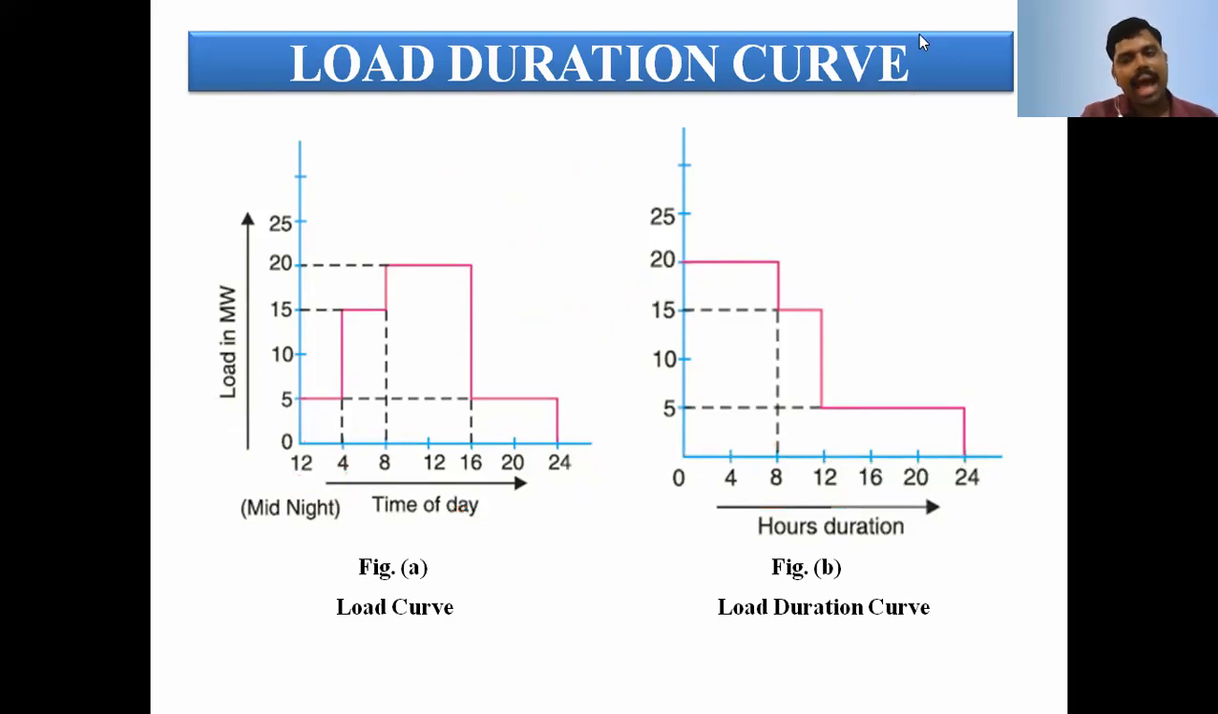This is taken from the actual load curve. On the same x-axis we take the time in hours, and on the y-axis we take the load in kilowatts or megawatts, but we take it in descending order, not the chronological order. Highest to lowest, left-hand to right-hand side. That represents the load duration curve.